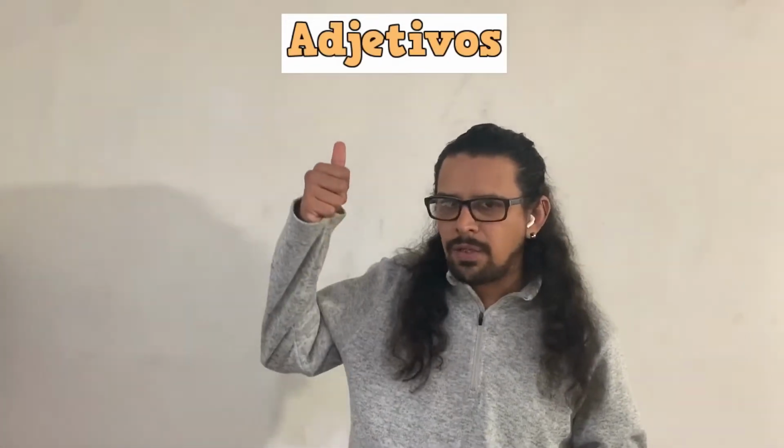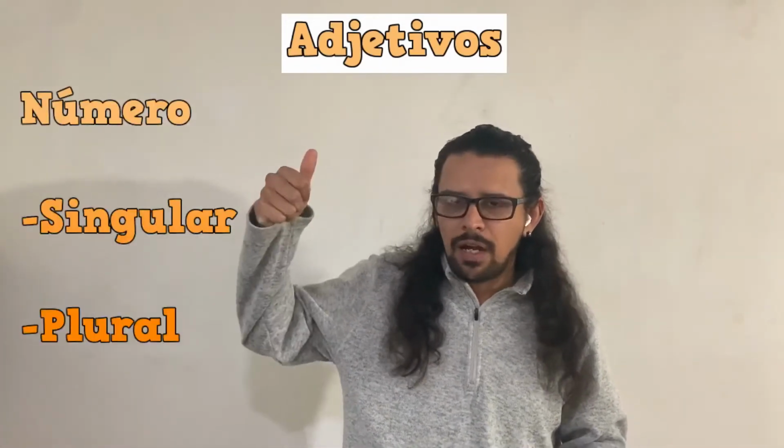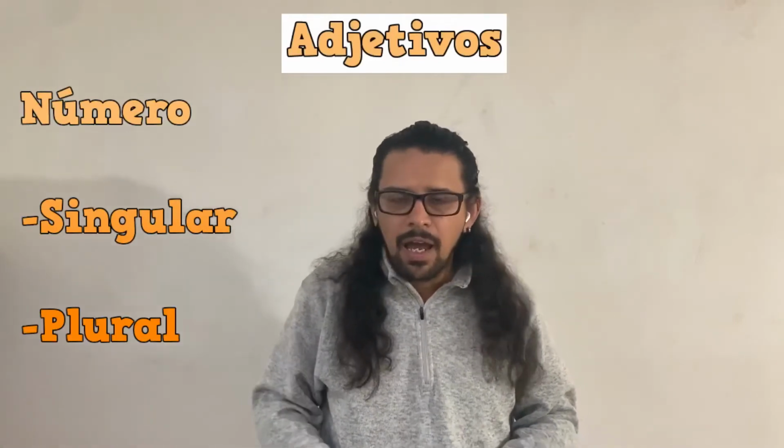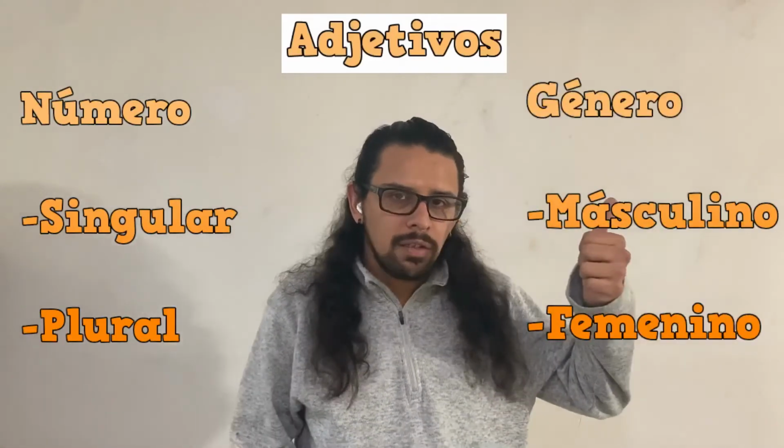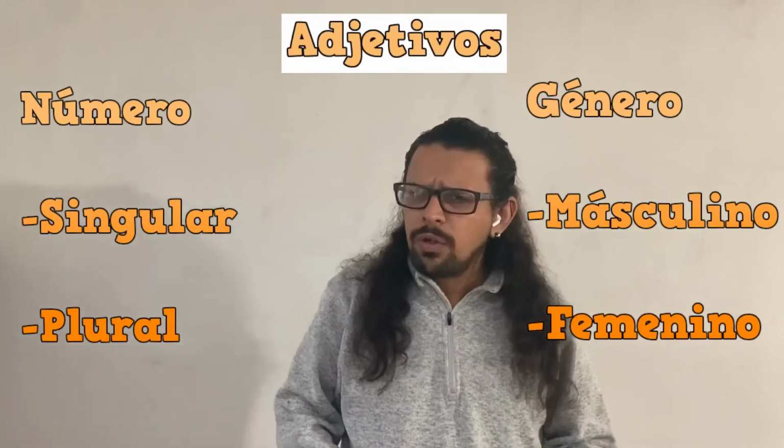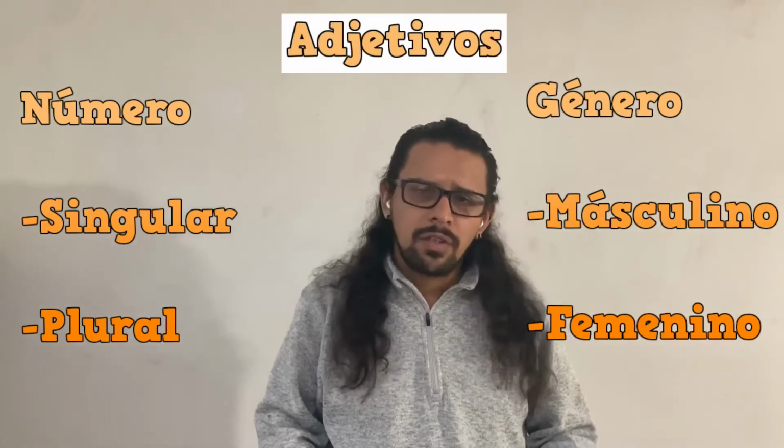Let's talk a bit about adjectives. Adjectives are words that we are going to use to describe. And in Spanish, they have gender and they have number. What do I mean? With number, I mean they could be singular or they could be plural. And with gender, they could be masculine or they could be feminine. When do we need to make them masculine, singular, feminine or plural? They are going to depend on the object that they are describing.